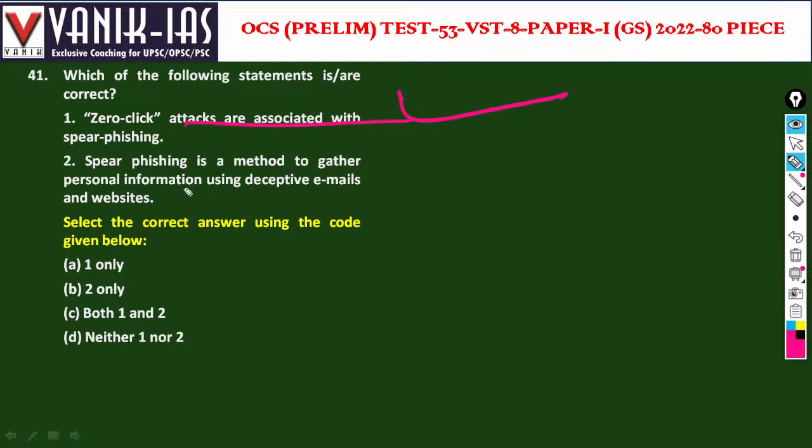It is a method to gather personal information, data leakage, data privacy breaches, or for illegal purposes. So, one and two, both the statements are correct.